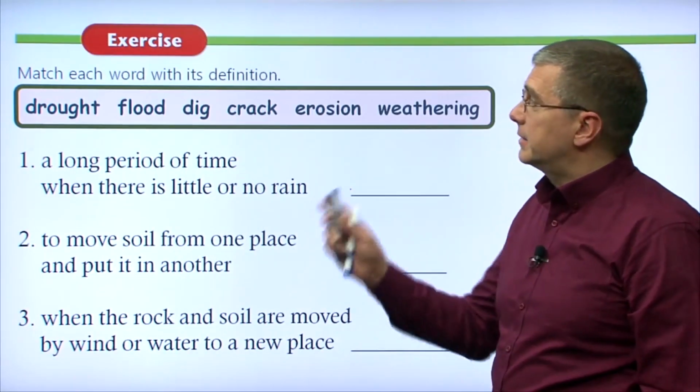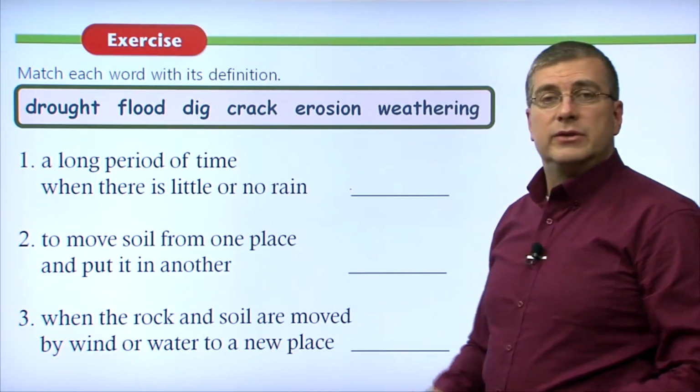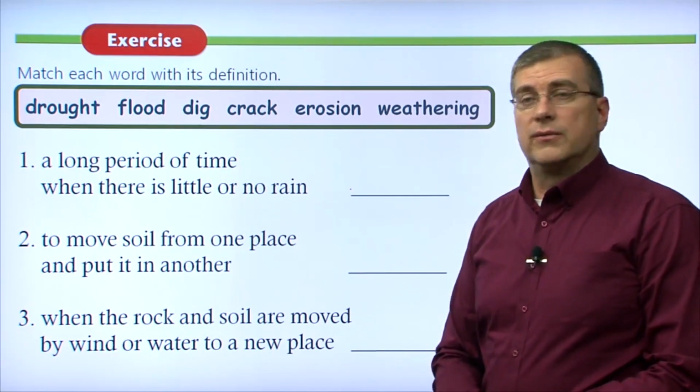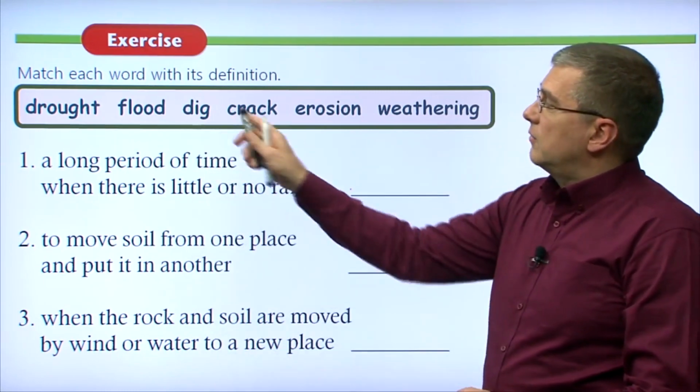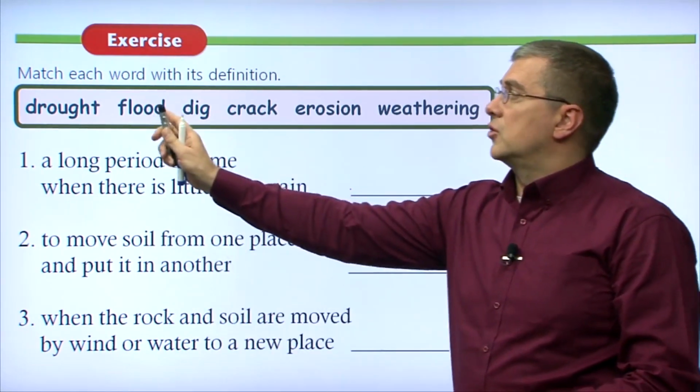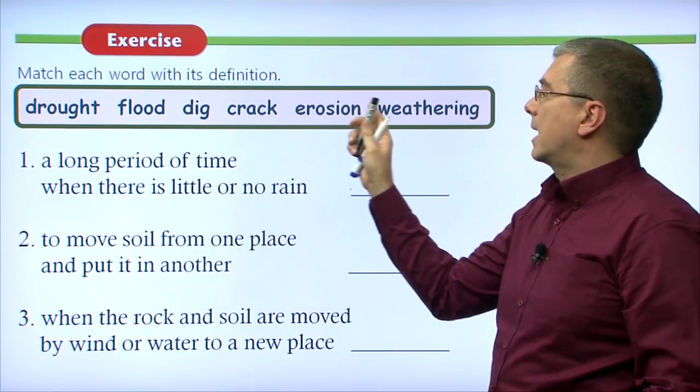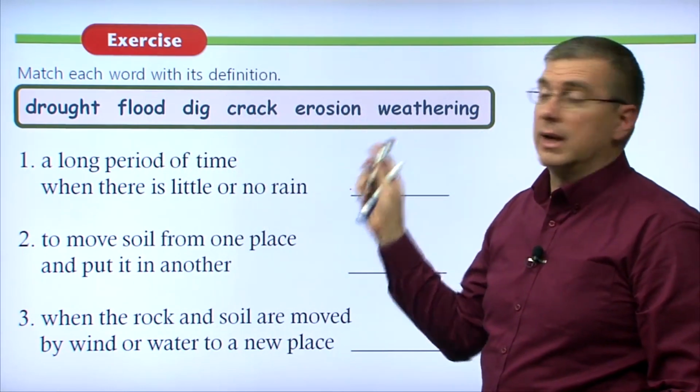Okay, let's go over an exercise to review the words that we've learned so far. We're going to talk about the different definitions, right? And we have different words up at the top. The different words are drought, flood, dig, crack, erosion, and weathering.